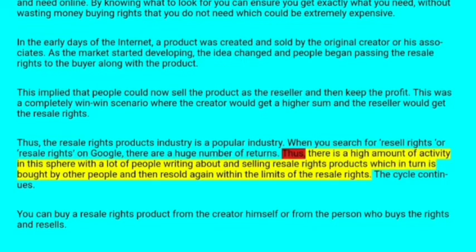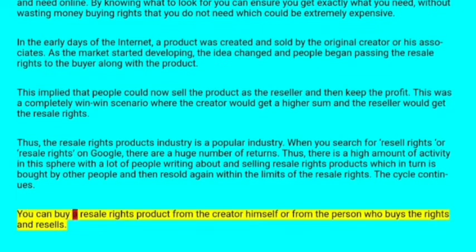Thus, there is a high amount of activity in this space, with a lot of people selling resale right products, which in turn are bought by other people and then resold again within the limit of the resale right. The cycle continues. You can buy a resale right product from the creator himself or from a person who bought the right and resells it.